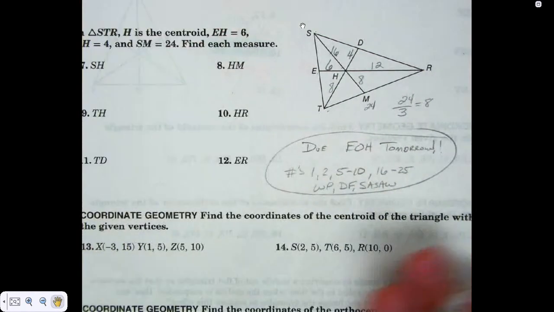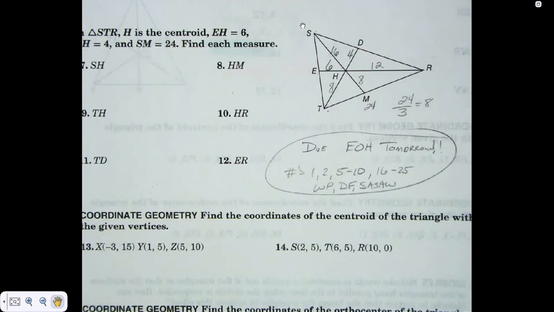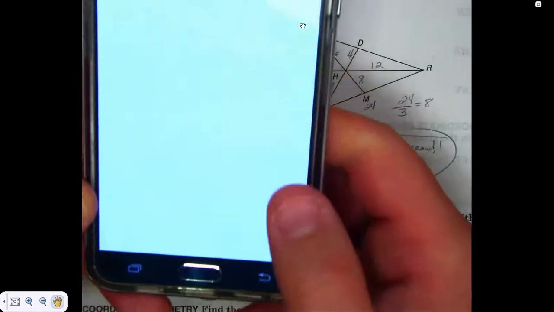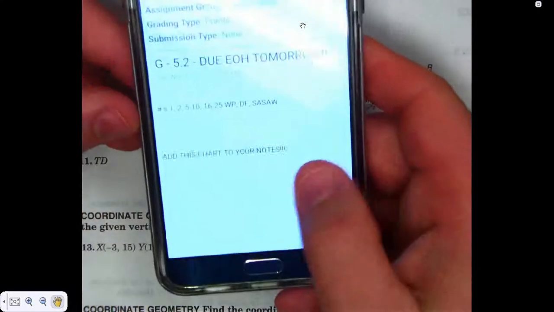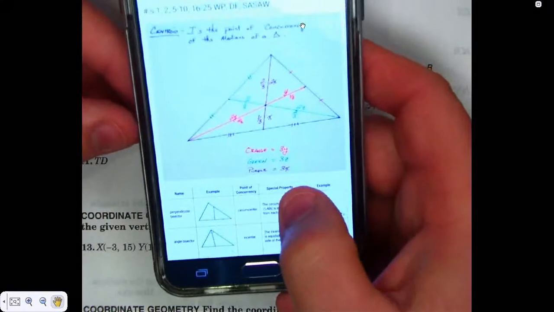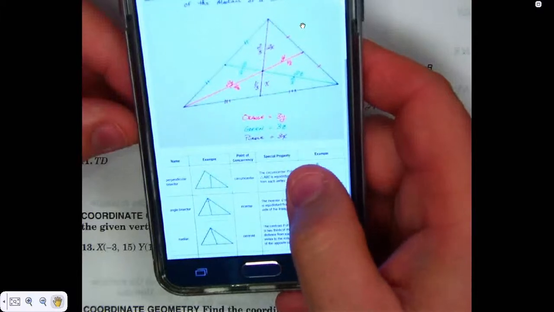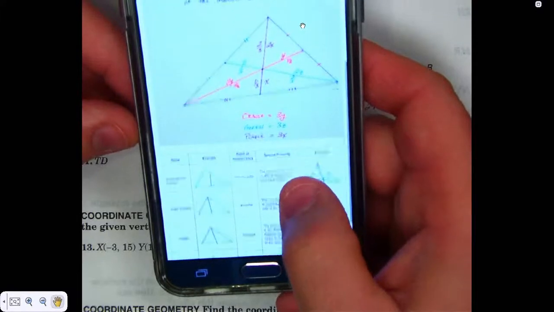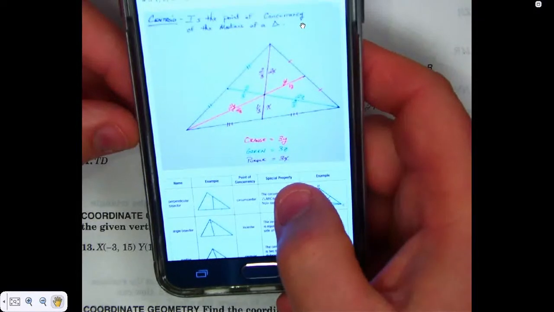Now, I want to show you something on Canvas right quick, and you'll find this helpful. And I probably should do this more. But on today's assignment, I click on today's assignment. It's got your assignment there, but I also took a screenshot of that, which is how a centroid relates, right?